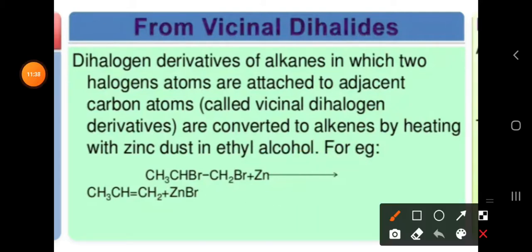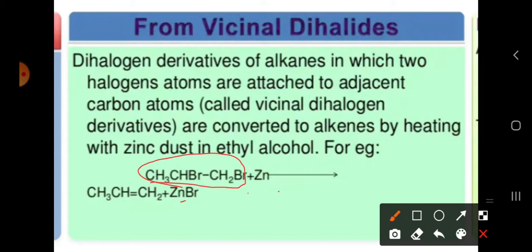So now here what they have told, from vicinal dihalides we have to prepare alkenes. So here we are having CH bond CH2, right? So in this, what is happening to this CH3 and Br? So these are the vicinal derivatives we can say. Why? Because if any alkyl or aromatic ring is present on the functional group, those types of things we call derivatives. Halogen atoms are attached to the adjacent carbon atoms, and to this again one methyl group is added. So by this we can say this is a vicinal derivative.